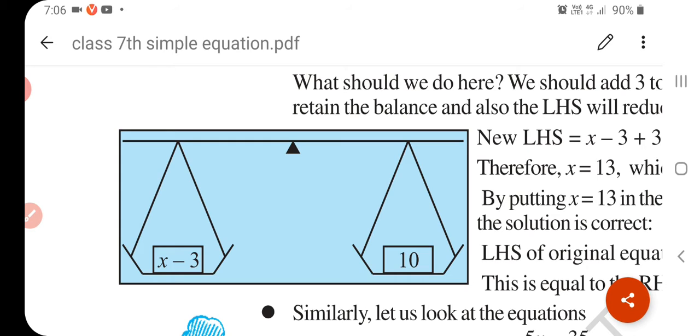And in this chapter we learned how to convert a statement into an equation and an equation into a statement. And in the trial and error method we try and then we conclude the result.